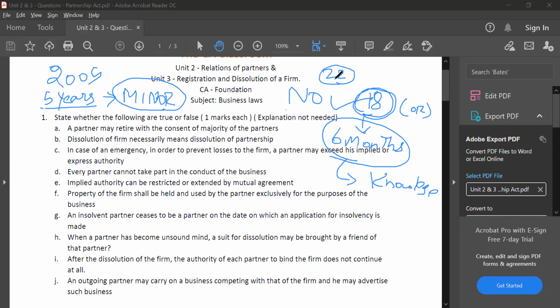Highly possible. Yes, sir. So the act is saying within 6 months from the time when you turn 18, or within 6 months from the time when you knew you were a partner in the partnership firm. Let's say in this case, you knew you were a partner only when your age was 22. So 6 months from the age of 22.